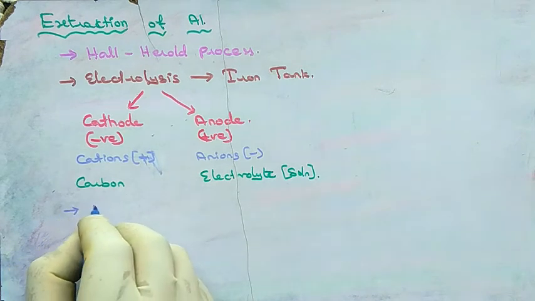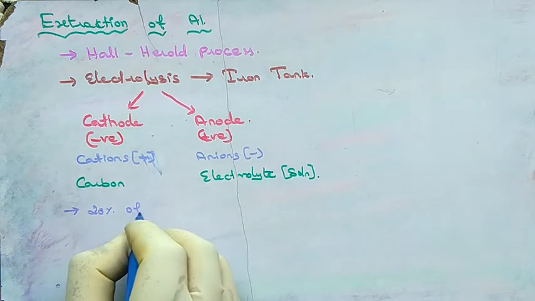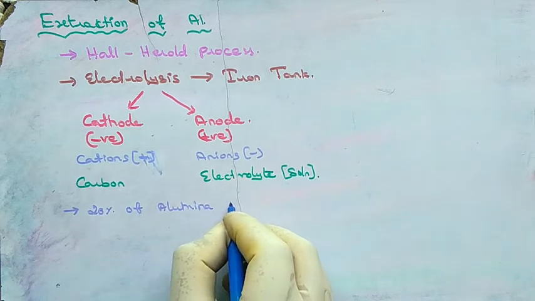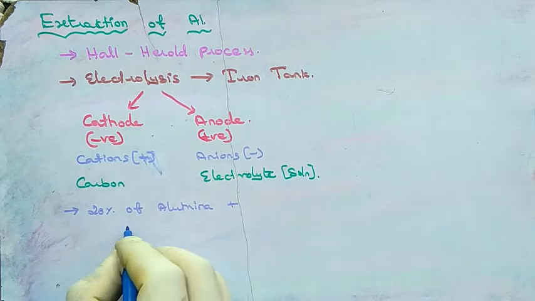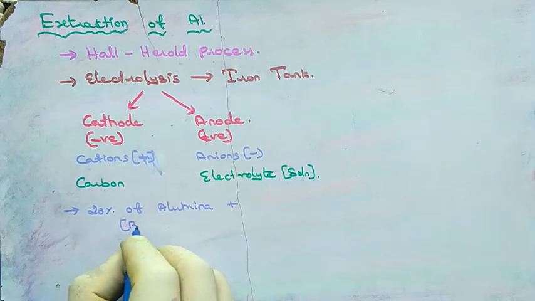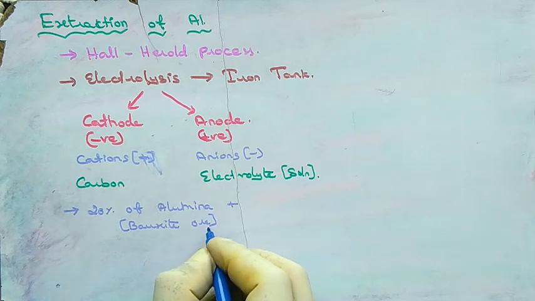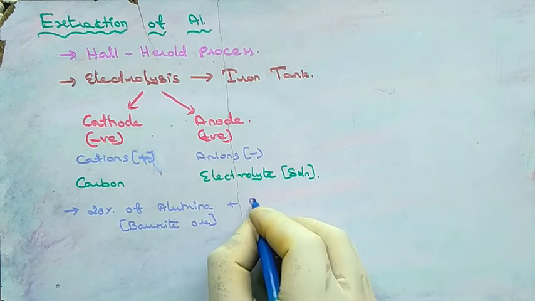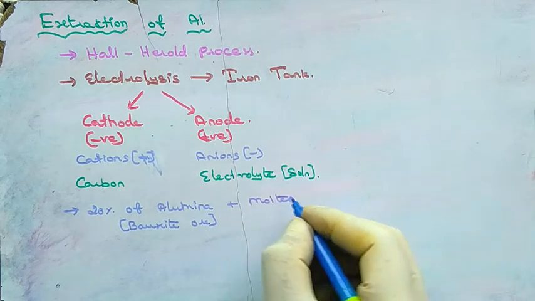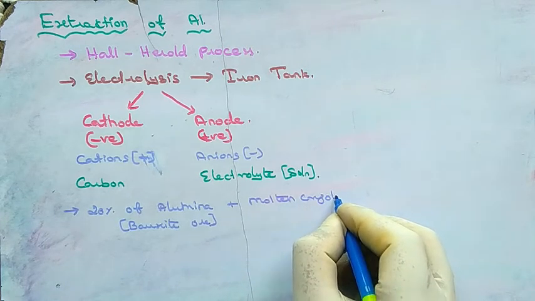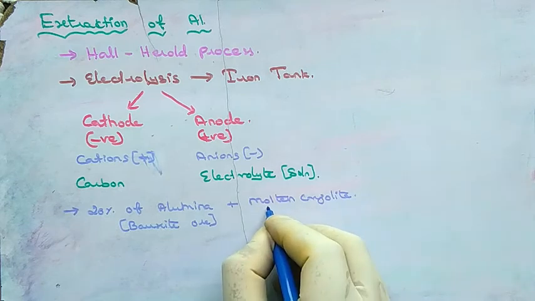For this process, a 20% solution of alumina is used. Alumina is obtained from bauxite ore. It will be mixed with molten cryolite. What is molten state?